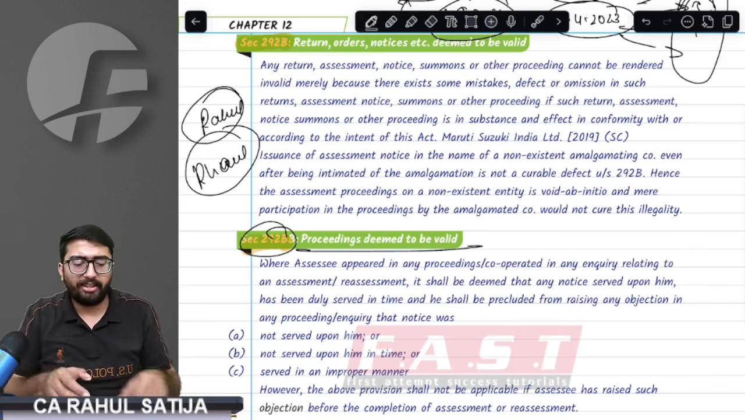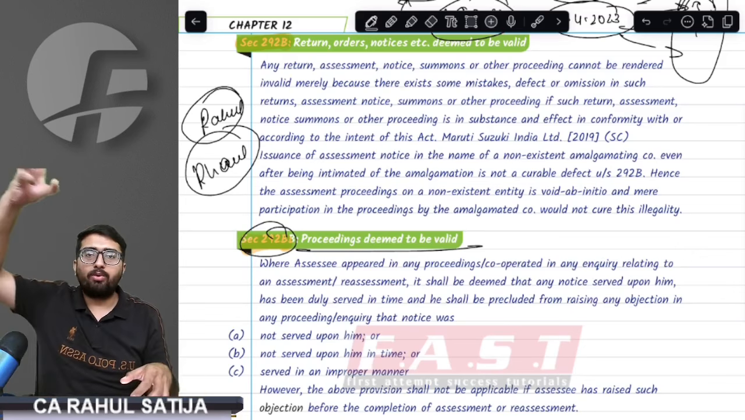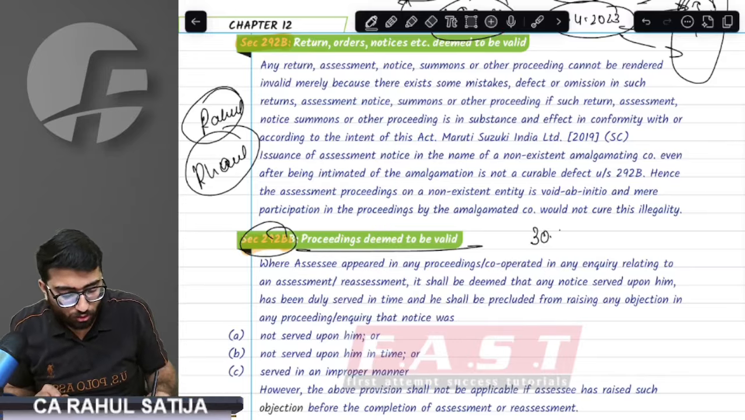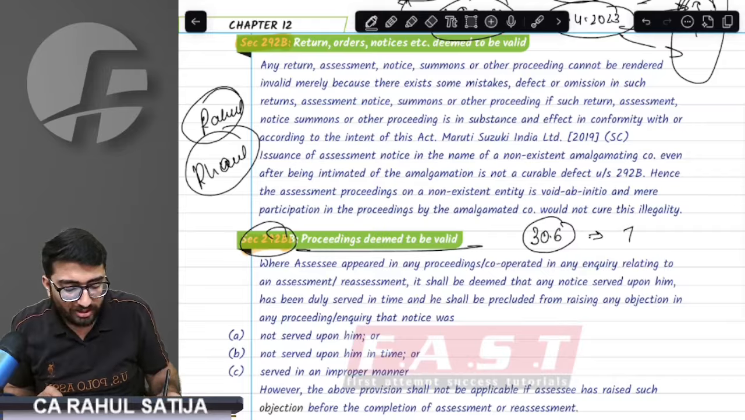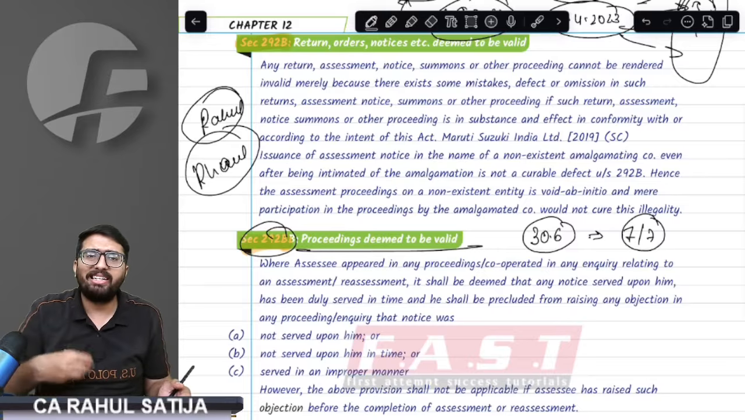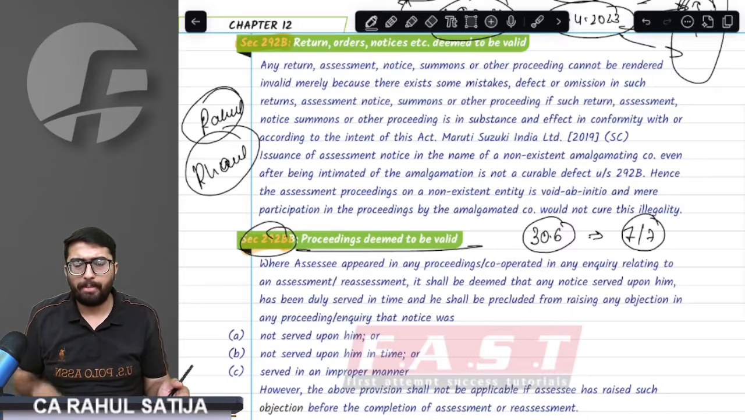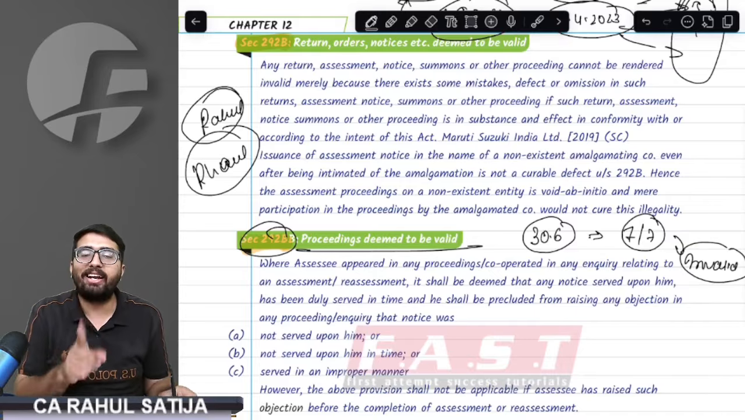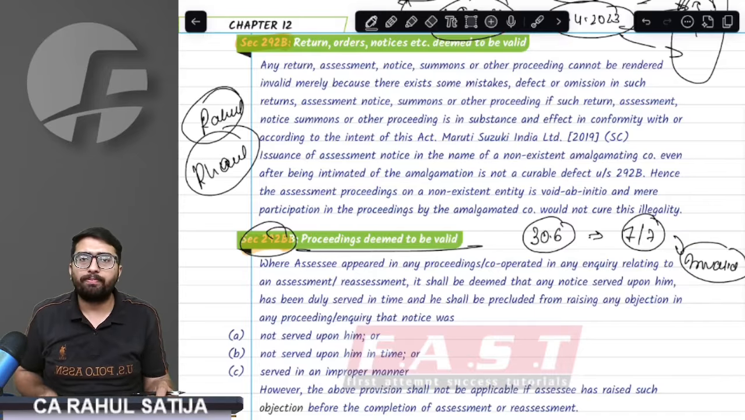What it says, listen very carefully. For example, notice has been issued against me. The notice was supposed to be issued on 30th June, but the notice was issued on 7th July. The department was late by 7 days. Will this make the assessment invalid? The right answer is yes, it is invalid. Assessment shall stand invalid if notice is not issued on time.